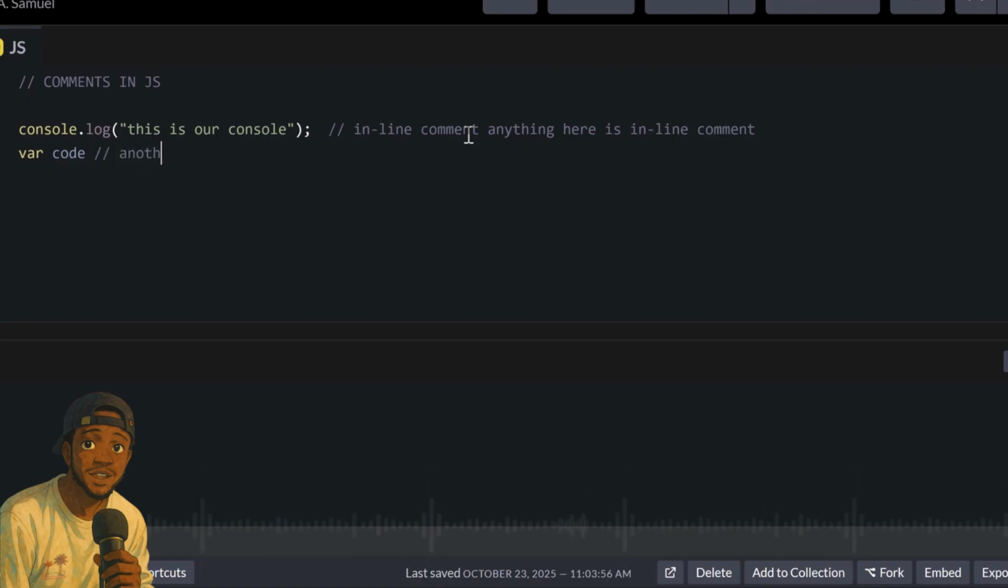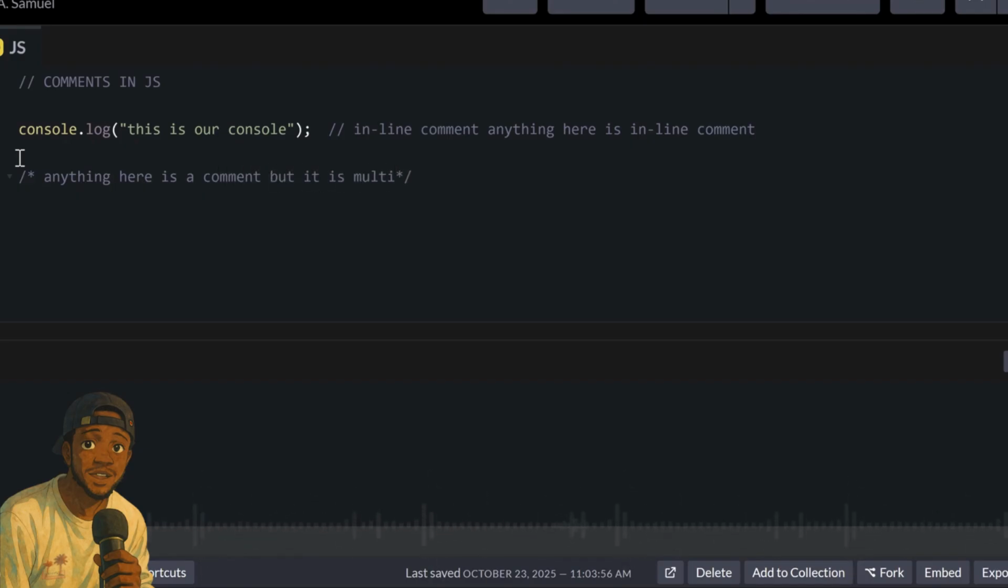If you want to write another comment, you add another slash. But if you have a long comment, you know it won't stay on just one line. Now where would you use multi-line comments? How would you write it? /* then */. So anything in between this slash and star, and then this star and slash.